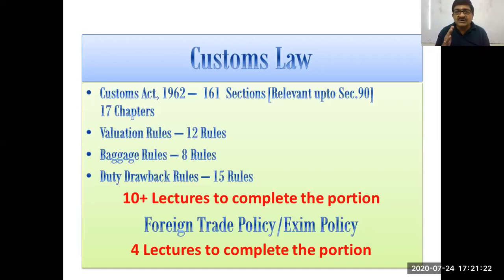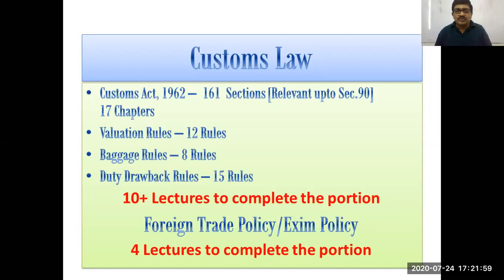Those are not the provisions on which questions are mainly framed in the exam. There can be questions after section 90 also, but chances are very, very less, because a practical question can be only from either baggage or duty drawback or valuation. There is no topic after section 90 on which a practical question can be framed. Assessment provisions are also before section 90. Warehousing provisions are also before section 90. So all important provisions are up to section 90. After that, the provisions are made for a different purpose, not for the purpose of this exam.